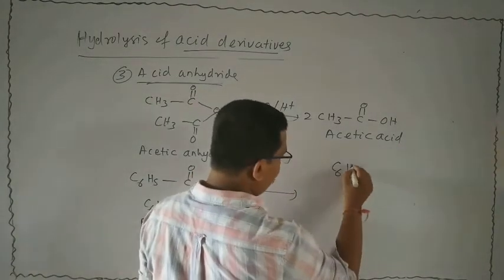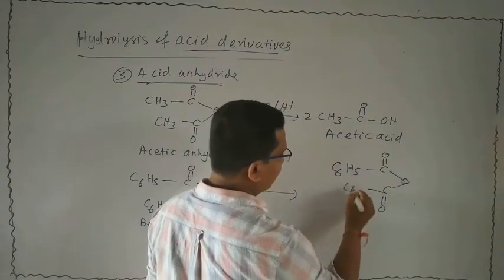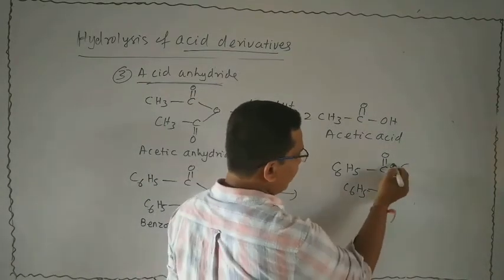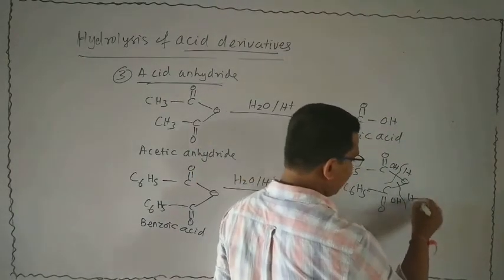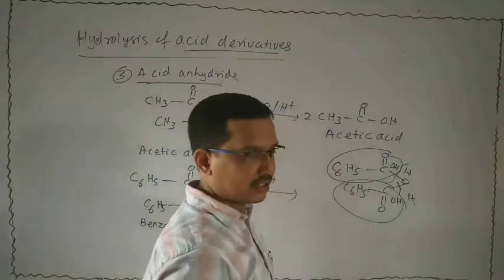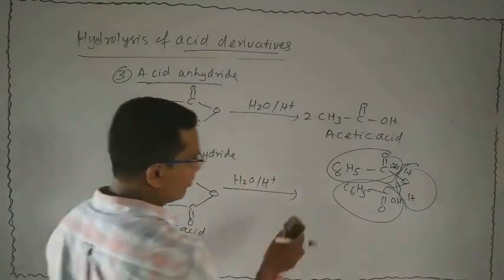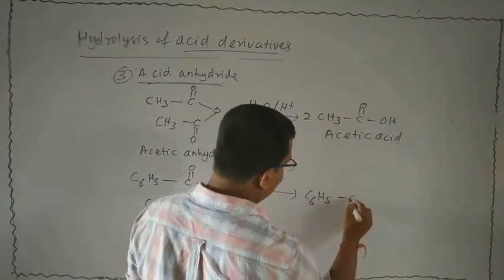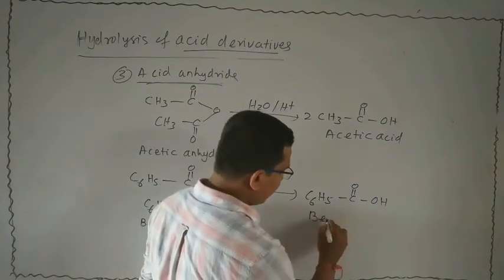Now take the rough part. I want to break here, OH. This is your H. Next, I will break here, H. This is said to be benzoic acid, and this is also benzoic acid, and this is your water molecule. That means we can write the first example: that is your benzoic acid, C6H5 bond C double bond O bond OH.